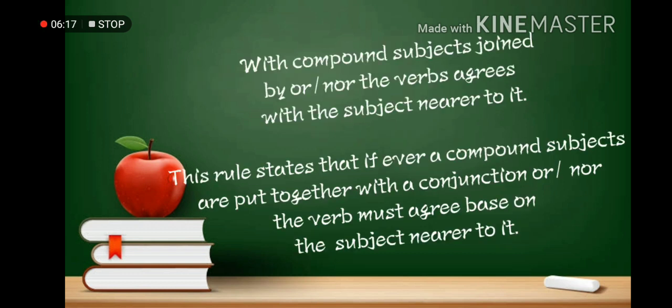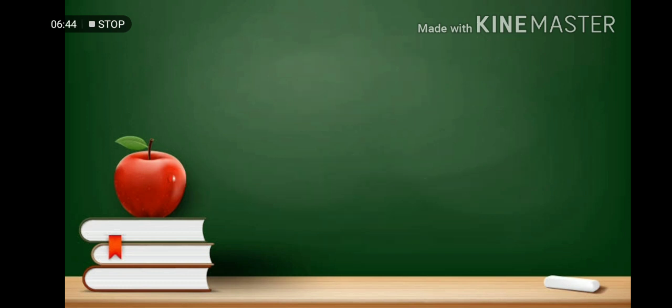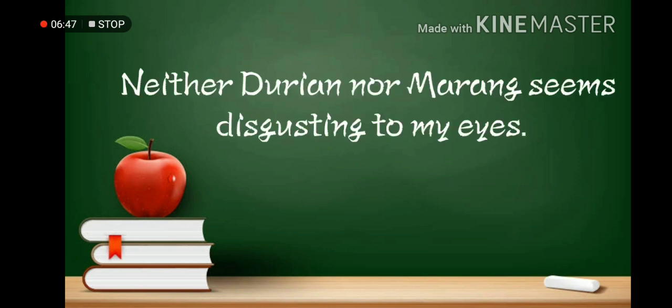Fourth rule. With compound subjects joined by or, nor, the verb agrees with the subject near to it. So this rule states that if ever compound subjects are put together with a conjunction or, nor, the verb must agree based on the subject near to it. For instance, neither Dorian nor Marang seems disgusting to my eyes. So Marang is a singular subject, so it must be agreed by a singular verb, which is seems.